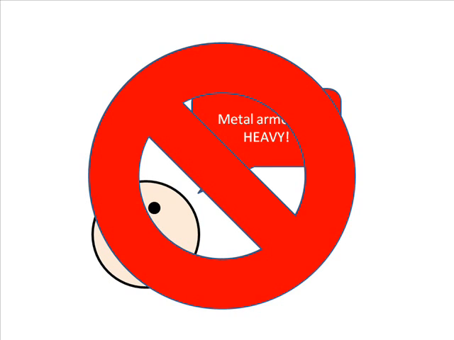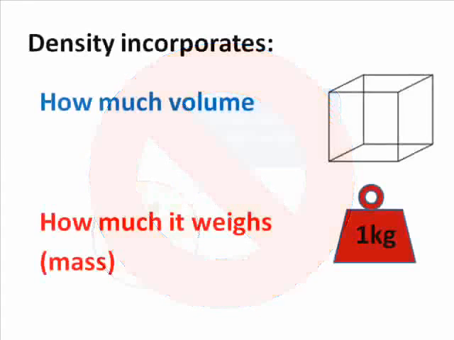The answer, of course, is neither. A ton of anything will weigh as much as a ton of anything else. So it's no good to say that metal is a heavy material and cotton is a light material, because it depends how much of that material you have.